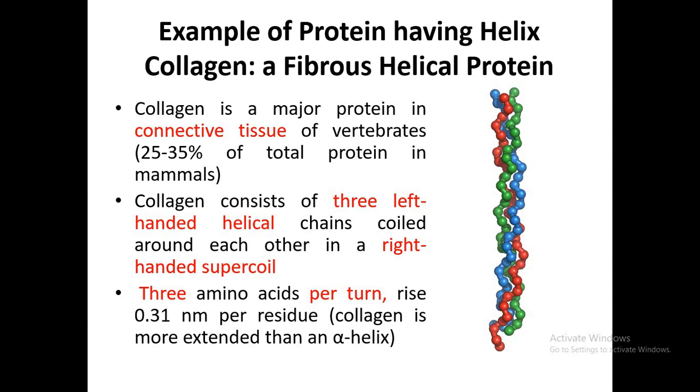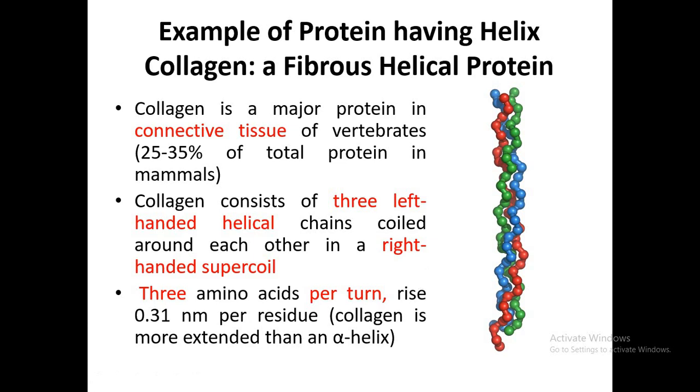Now we will discuss an example of proteins that have alpha helices. One of the most important types of protein found in the connective tissues of our body is collagen, and this collagen is exclusively made up of alpha helices. In collagen, the alpha helices are left-handed.